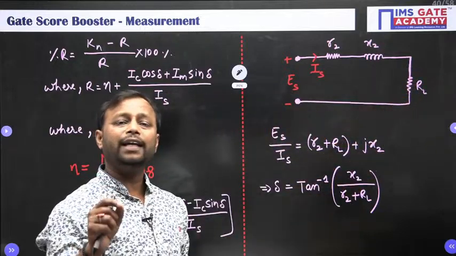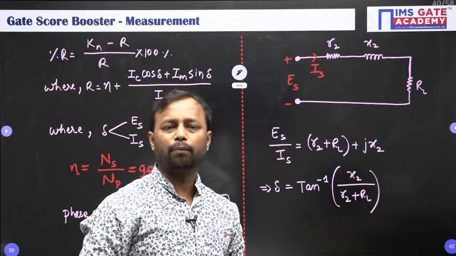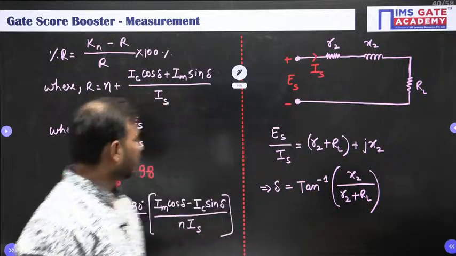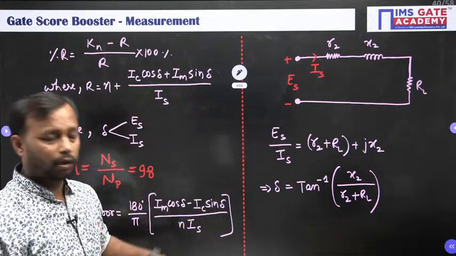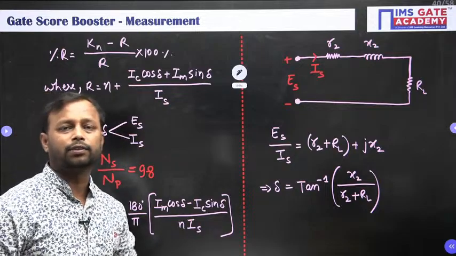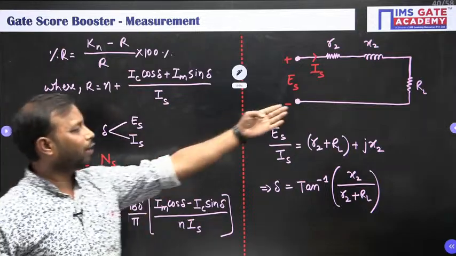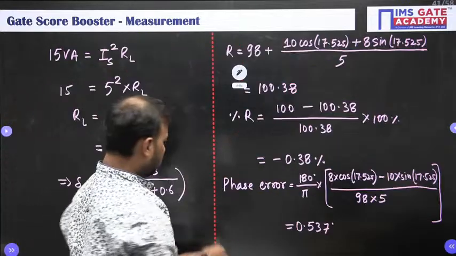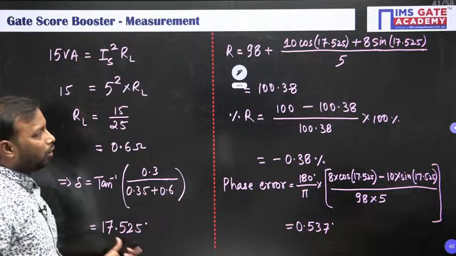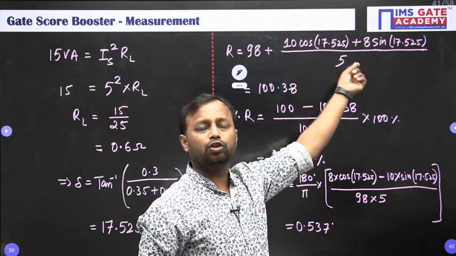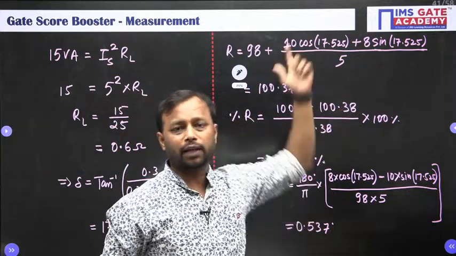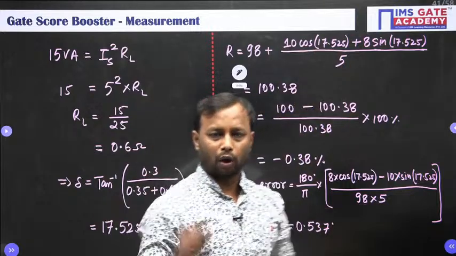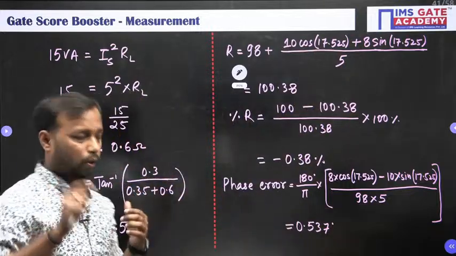If the load is leading, meaning RC type of load, then the del value would have a negative sign. So in the formula, del has to be substituted with the negative sign for the leading load. So always be careful about the load.